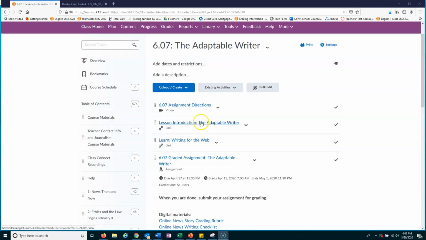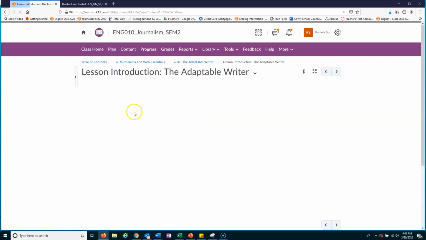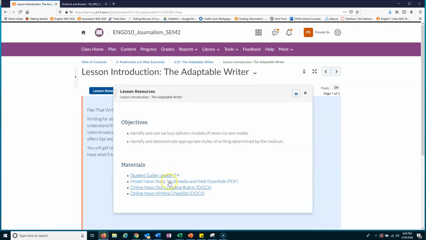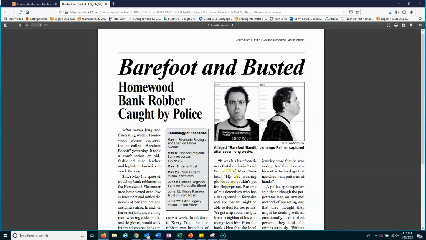If you click on this lesson introduction here, and you go into the resources, you're going to click right here, and it's the model news story. I already have it up here, so I'm going to click there. The actual story you're doing is called Barefoot and Busted. Everyone will be doing this story. This is the story that everyone is going to rewrite.